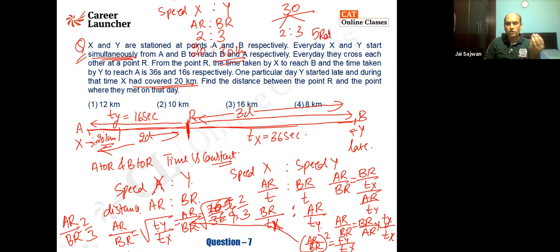That is 5 ratio is equal to 30 kilometers. 1 ratio is equal to 6 kilometers. So one travels 12 kilometers, second travels 18 kilometers. So I'll say it will meet 12 kilometers ahead of it because it travels 12 kilometers. That was supposed to be traveled by Y, but today it is X who is going to travel it. So find the distance between the point R and the point where they met on that day. I'll say that point, the distance between them is 12 kilometers. Please confirm it.